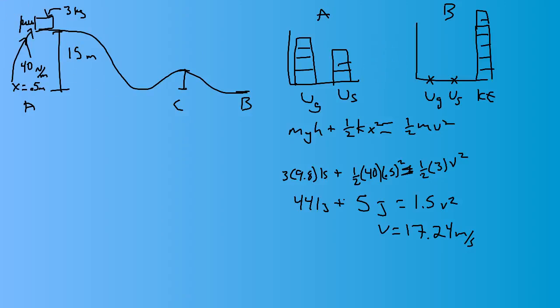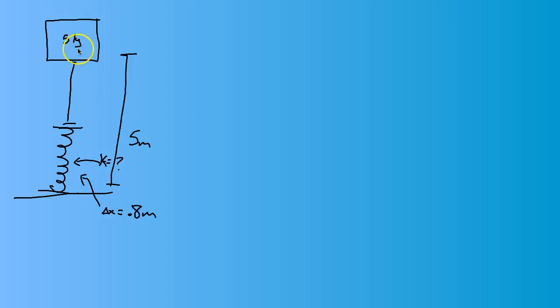Okay, so here's another question. We have an object that's 5 meters above the ground, and there's a problem with this question that we're going to ignore for now, and then we'll come back and focus on that problem. But let's say that it's going to fall and hit this spring, and it's going to compress it 0.8 meters. Now we don't know at what height this spring is, but we're going to say that it's going to compress it to the point that it's at kind of ground level. And so the question is, given this information, what is the k value or strength of the spring?